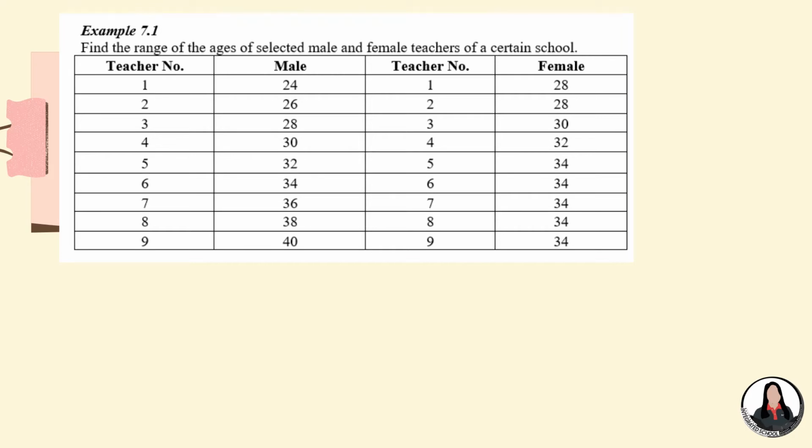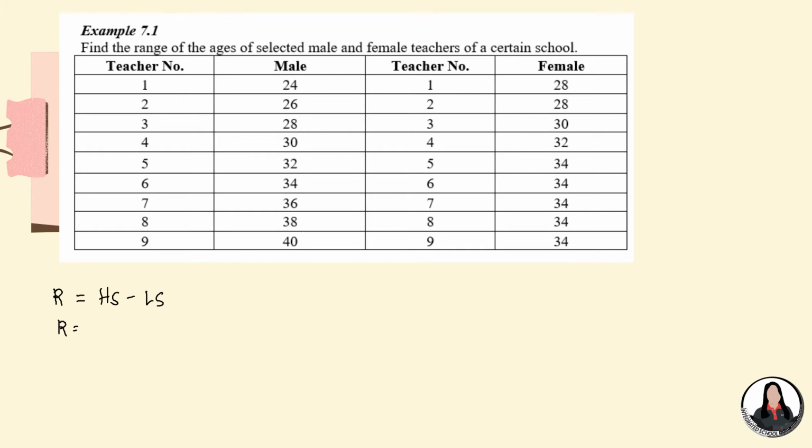So, I have here an example, which is also found in your module. Find the range of the ages of selected male and female teachers of a certain school. Okay, so we have here 4 columns, but let's focus on the first 2 columns. Under the male column are the ages of the selected male faculty or teachers of a certain school. So for us to get the range, let us represent range as R, which equals the highest score, HS, minus the lowest score, LS. Okay, so let us just determine the highest score.